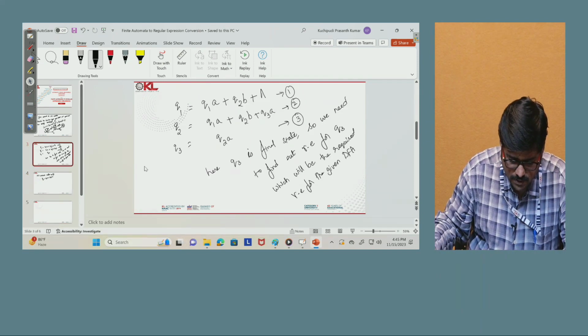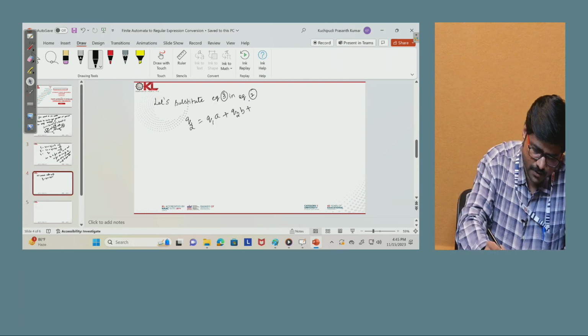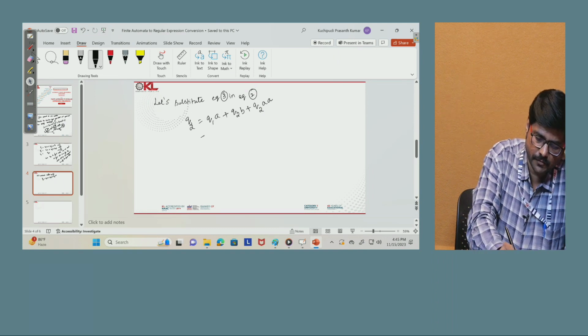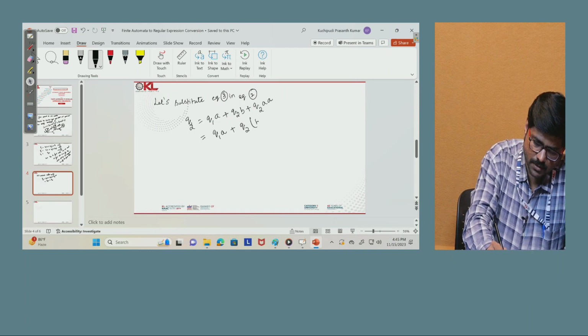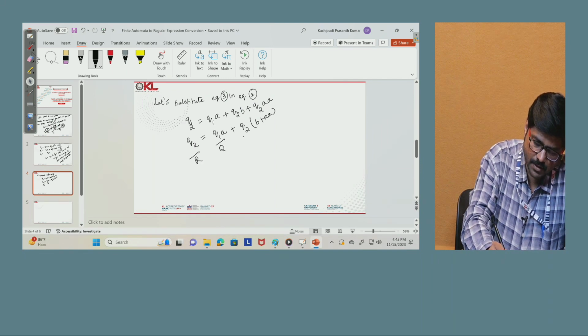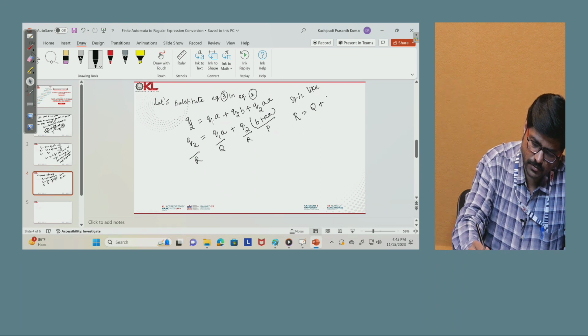That is Q3, but instead of Q3 what can you write? Q2a. So Q2a, and there is one more a, so it is Q2aa. Now we can simplify this: Q1a plus, take Q2 as common, then b plus aa. Now Q2 is like R, Q is like Q, and this is like P. How does this equation look? It is like R equals Q plus RP.